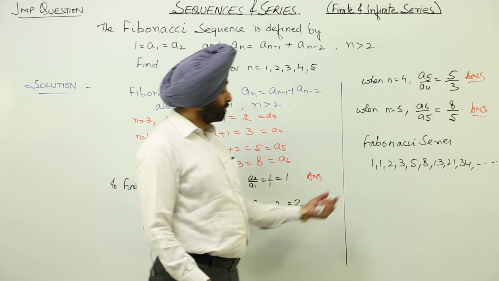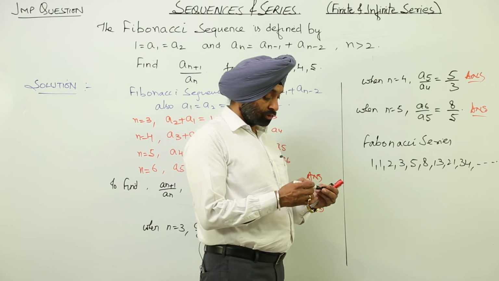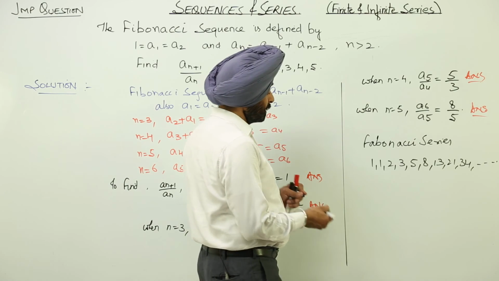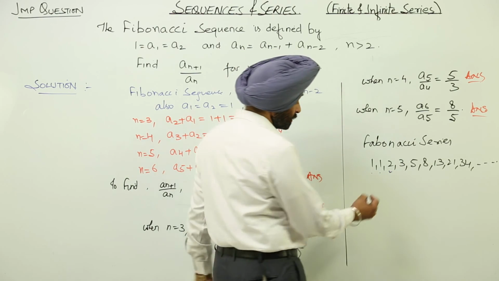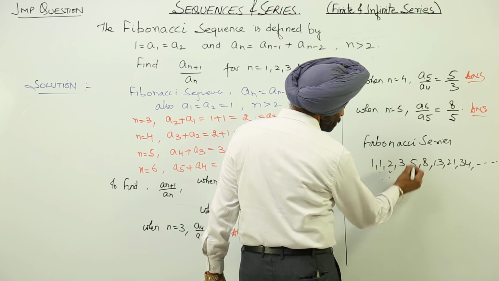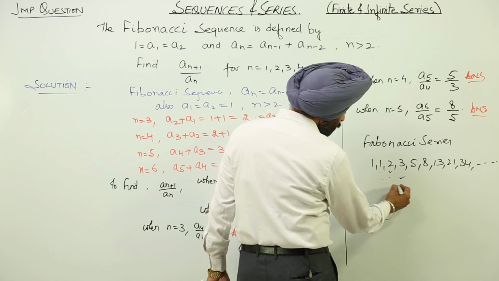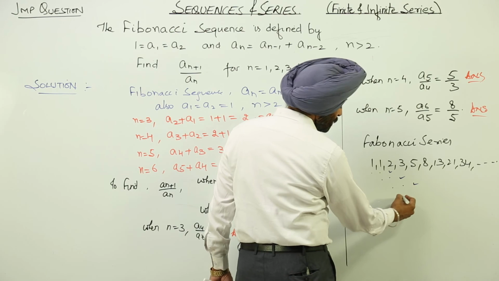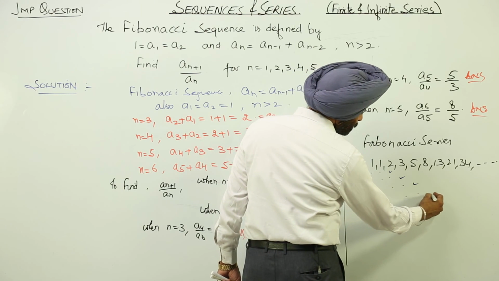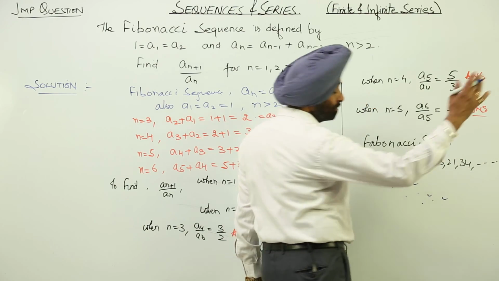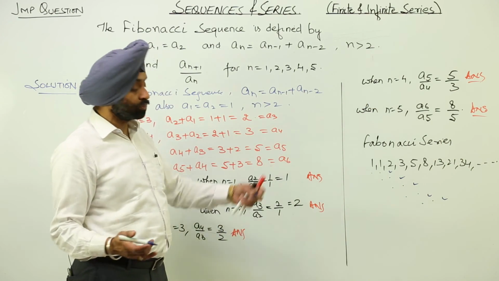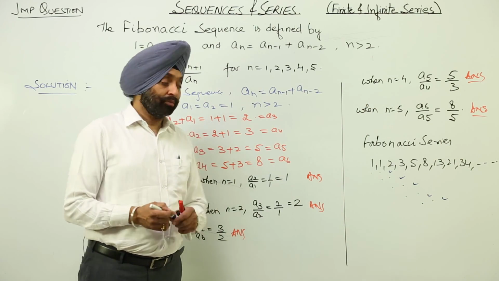You can check it, the sum of the first two is 2, the sum of the next two is 3, the sum of 2 and 3 is 5, the sum of 3 and 5 is 8, 5 and 8 is 13, like this it goes on. This was given by the Italian mathematician.